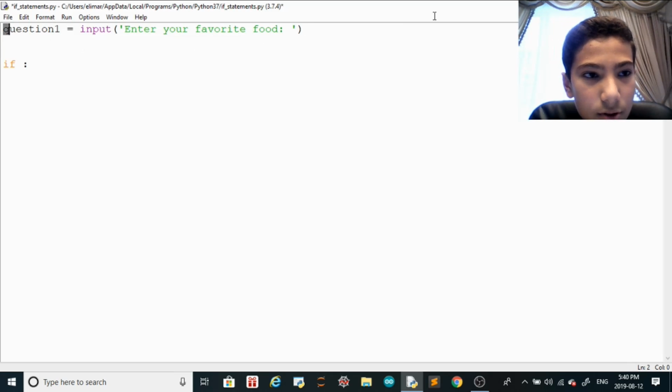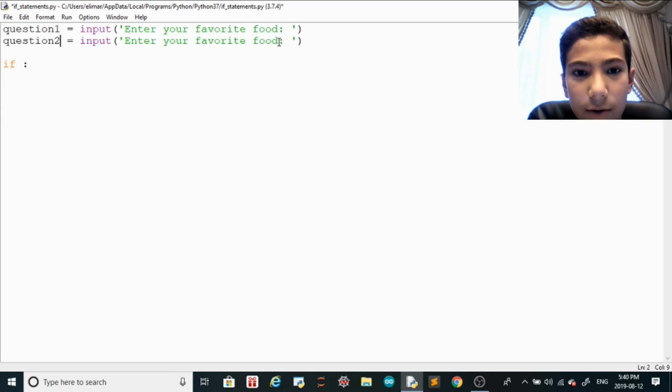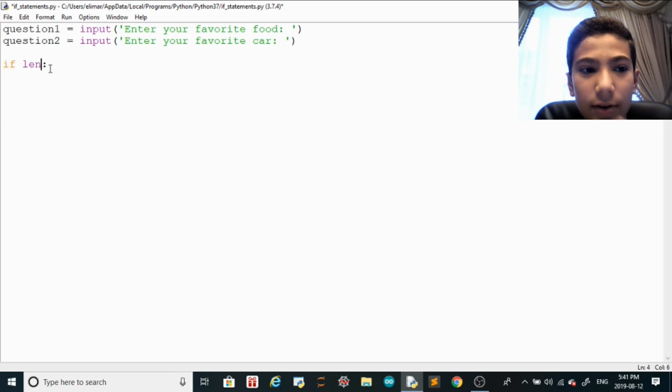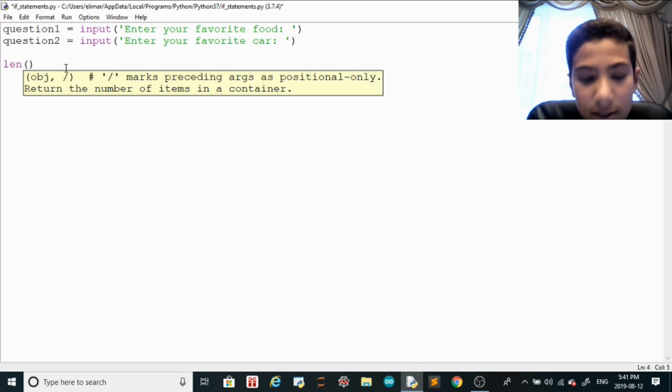And then question 2, let me just copy this. Paste question 2. Input, enter your favorite car, right? Enter your favorite car. And then, if, oh yeah, so let's say if the length, okay, this is a new function, it's called len, which is short for length. So if the length of the string is, so it just calculates the length of the string. So let me just do something before to show you what it does.